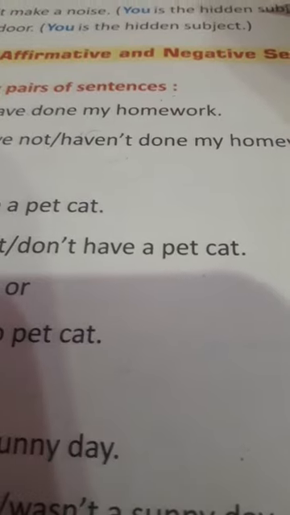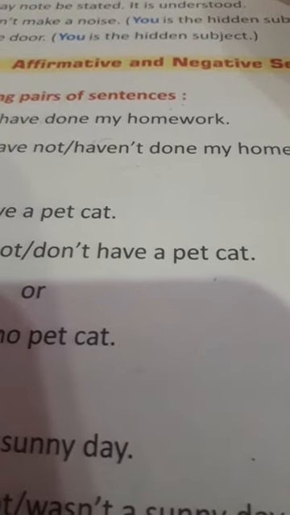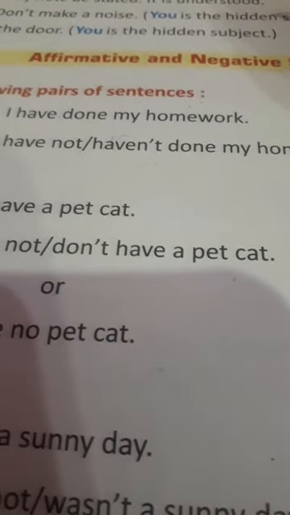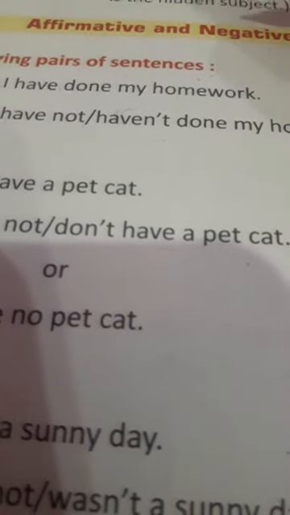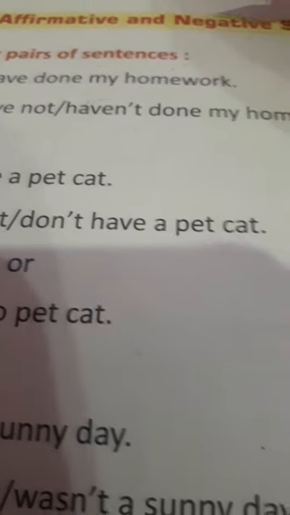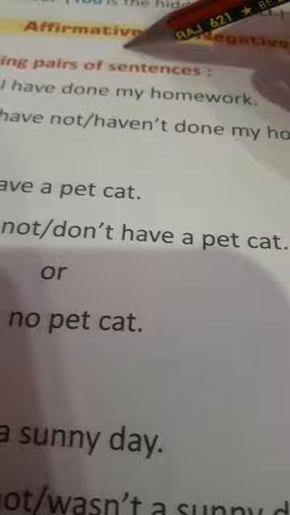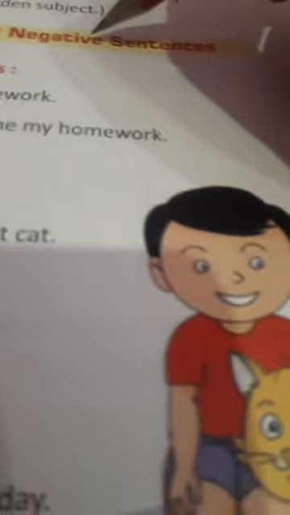So students, what is an affirmative sentence? Affirmative sentences are the positive sentences that show what the subject is, what it has, or what it does. The negative sentence, on the other hand, is used to deny something.